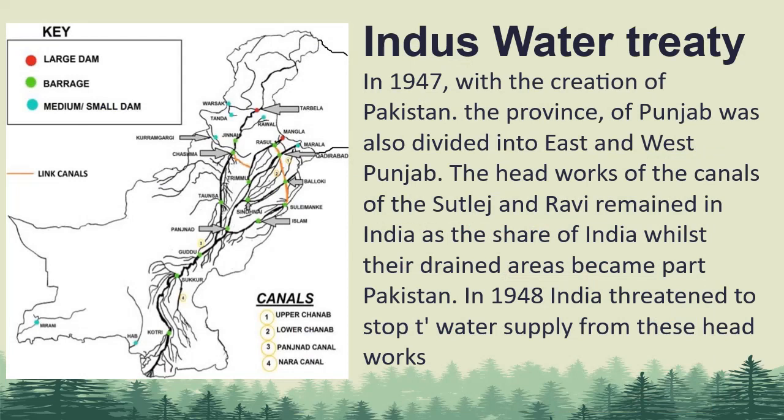Indus Water Treaty. In 1947, with the creation of Pakistan, the province of Punjab was also divided into East and West Punjab. The headworks of canals of Satluj and Ravi remained in India as the share of India, whilst their drained area became part of Pakistan. It means the canals were in India and the lands which were irrigated by them were now in Pakistan. In 1948, India threatened to stop the water supply from these headworks. That would have endangered the prosperity of the Indus Plain.